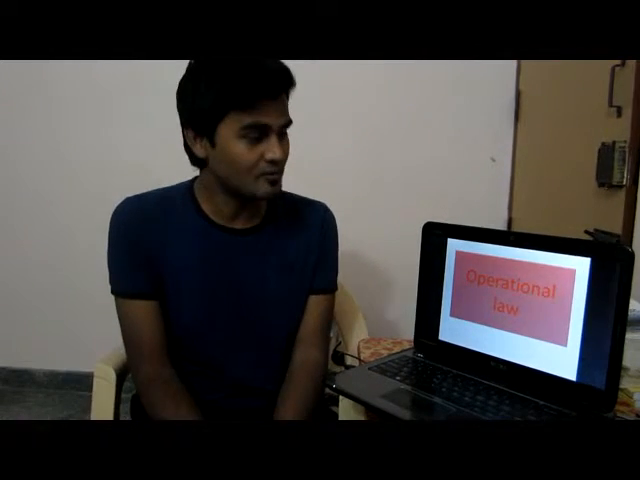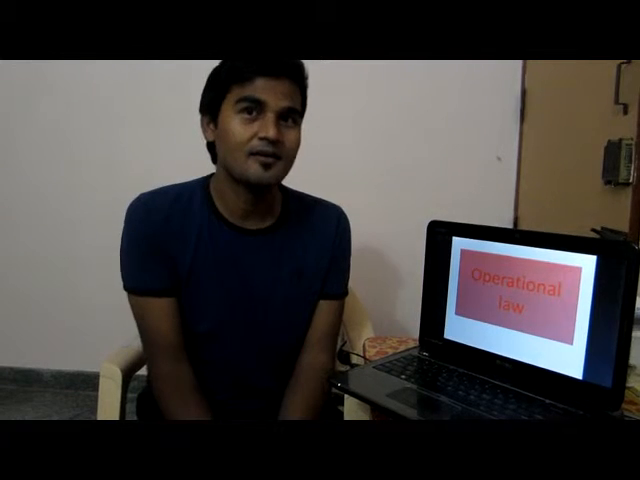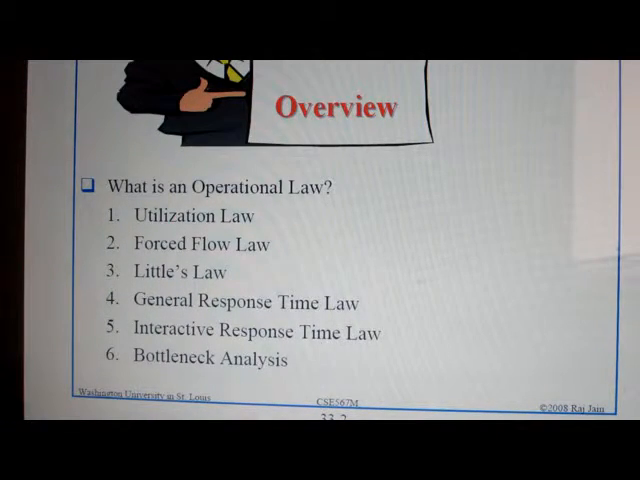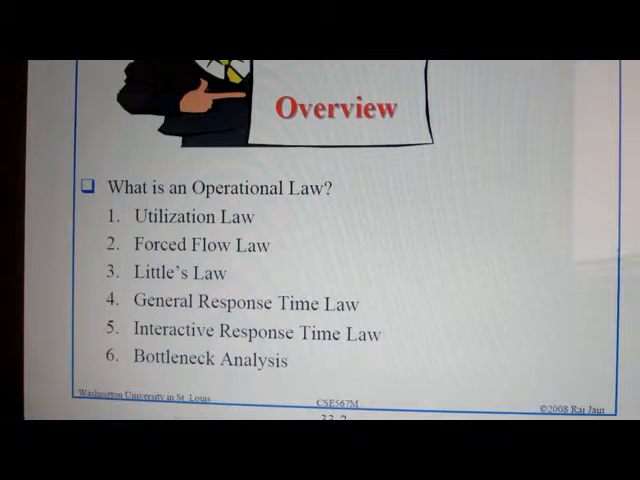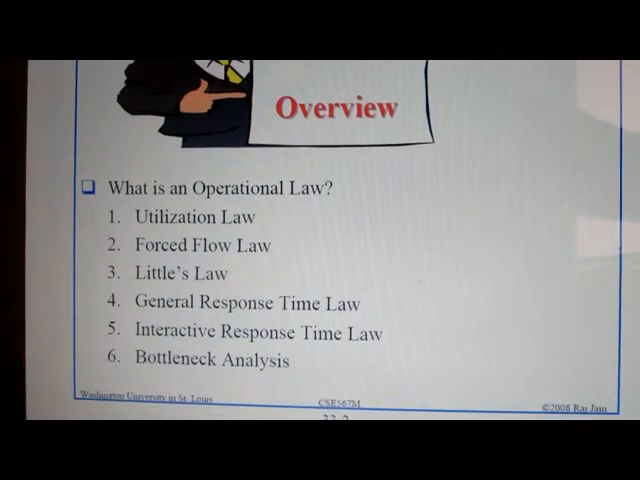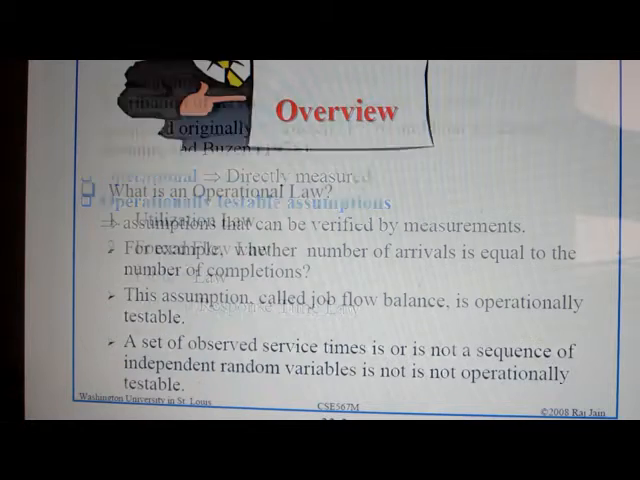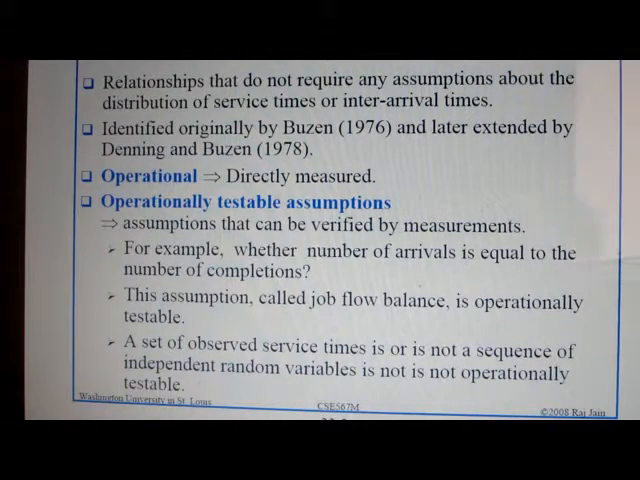I am going to discuss operational laws in CSPA. My topic covers some laws. First is the utilization law, second is the forced flow law, third is Little's law, fourth is the general response time law, fifth is the interactive response time law, and sixth is bottleneck analysis. First we will discuss what the operational laws are.